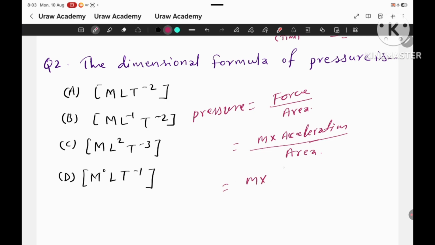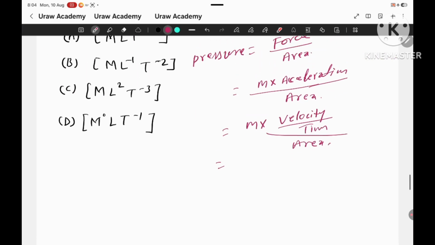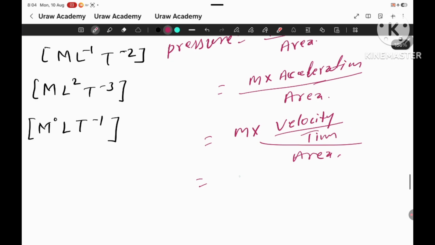And again we know acceleration is equal to velocity by time. So again we can write this as mass into velocity, which means distance by time, again divided by time, and area is below.